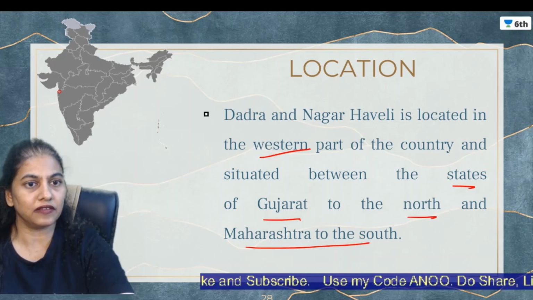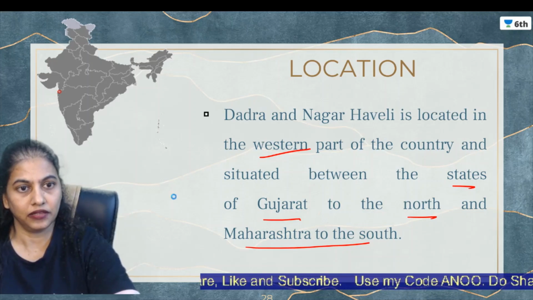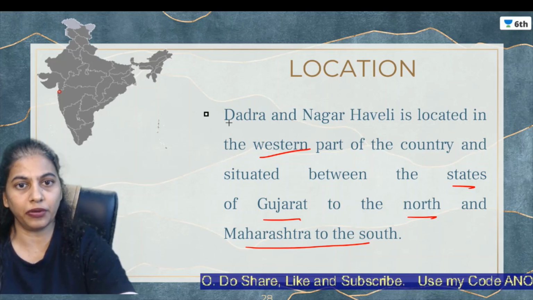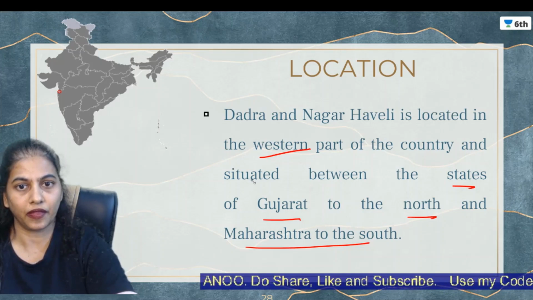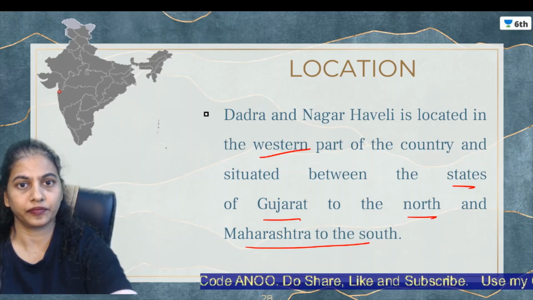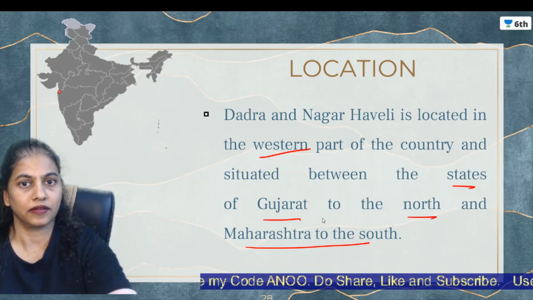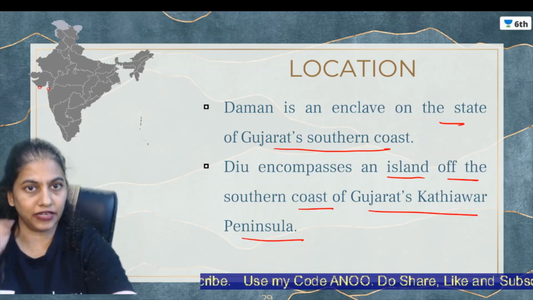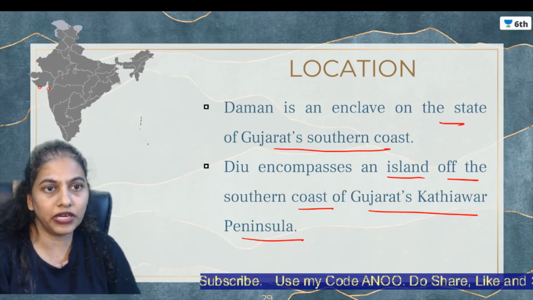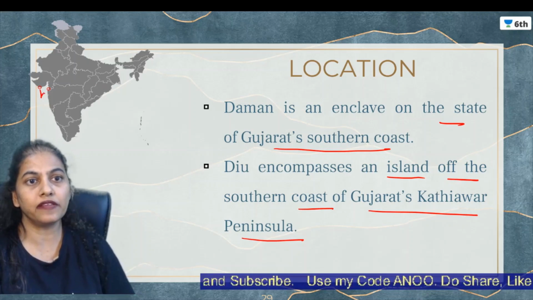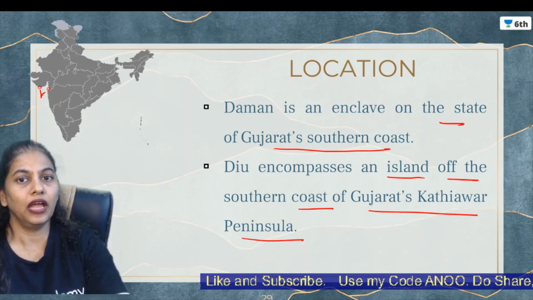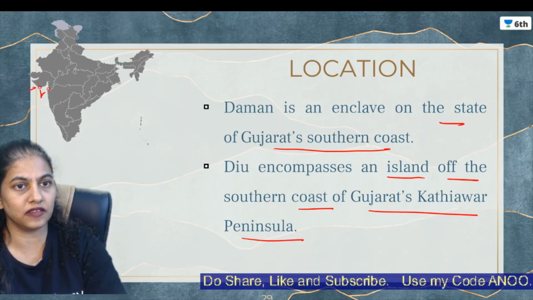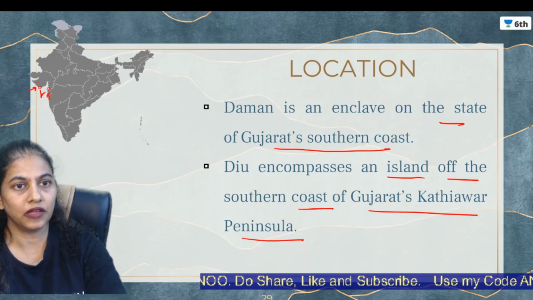Now let's see where Daman and Diu are also located, so you'll be able to remember it properly seeing the map. Okay. You can see the map over here, so you can relate where it is exactly located. These are the two places where we can see Daman and Diu are located. Daman is in the enclave of the southern part of the Gujarat state. This is Daman and this is Diu.